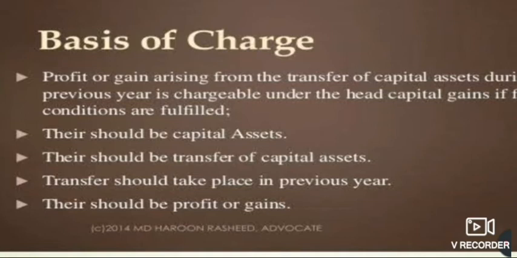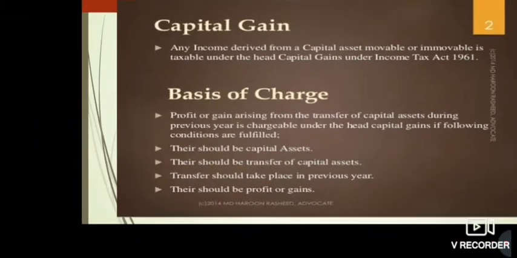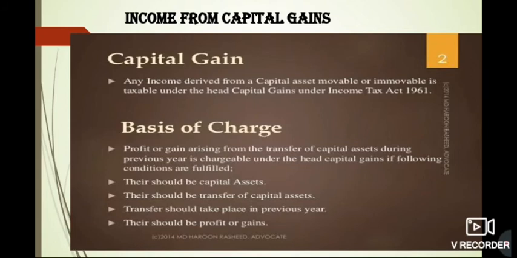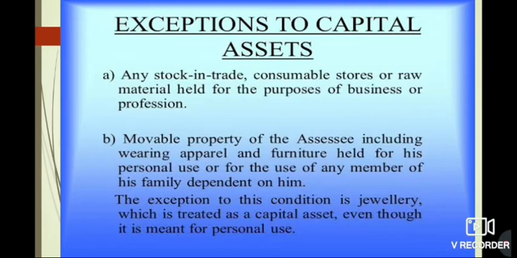Then there must be a transfer of the capital asset, and that should of course happen in the previous year, and there must be the profit or gains. So if all the conditions are fulfilled, then in that case there will be income from capital gains which is chargeable to tax. Now exceptions to capital asset.